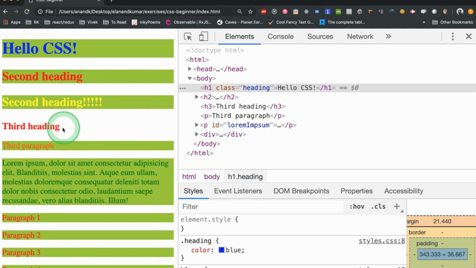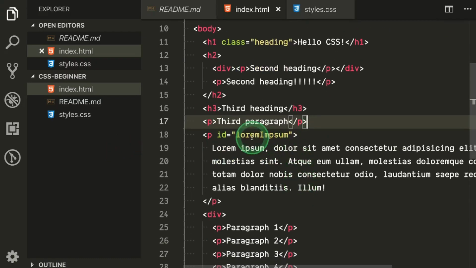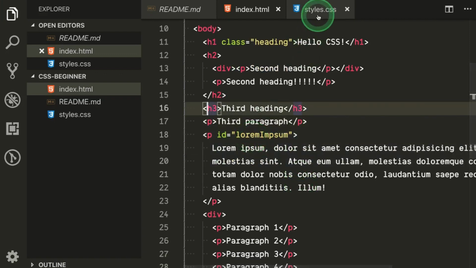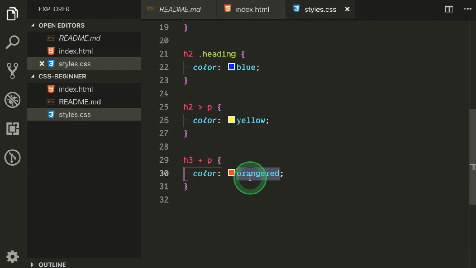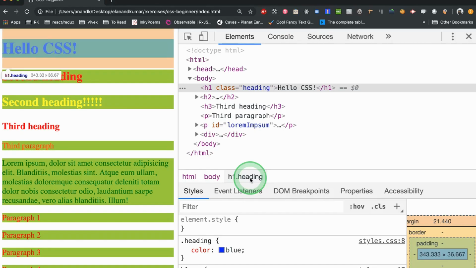So we see the third heading is here and the third paragraph is also here. For the moment, let's change this color to something else, yellow green, which won't be visible that much, but you will see it has changed.